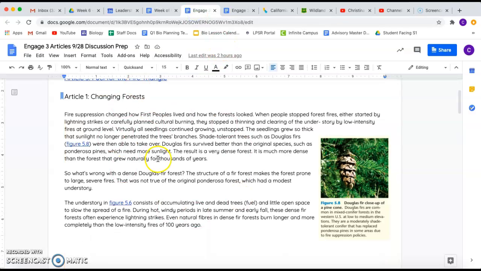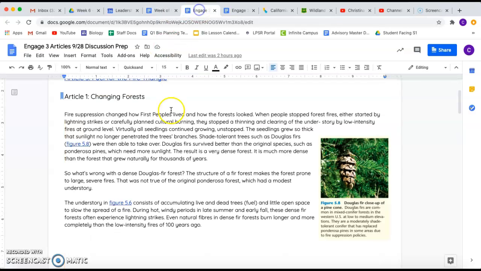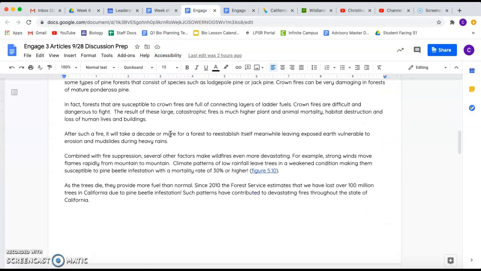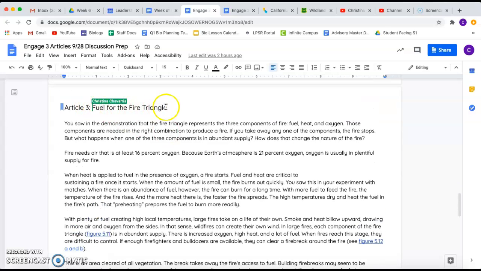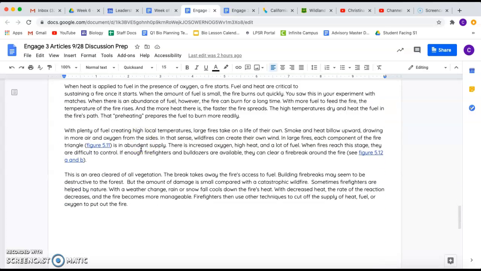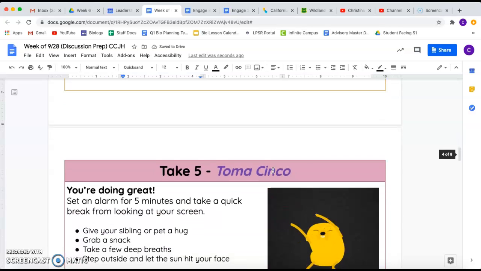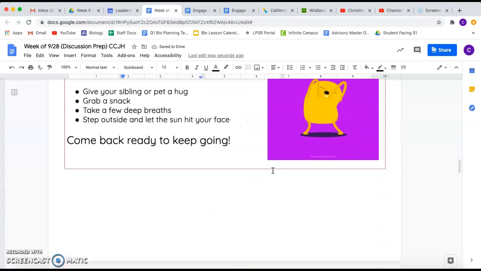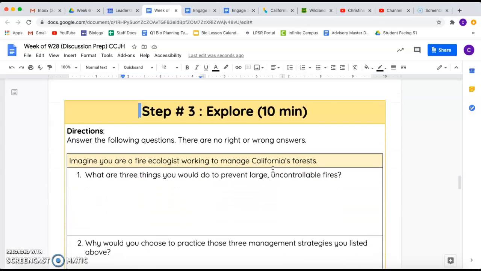Once I finish reading Article 1 and I fill out this organizer here, I'm going to go back and read my second article, which I chose to be Fuel for the Fire Triangle. I'm going to read this article, take notes here in the graphic organizer, and then I'm done. Once I do that, I'm going to move on. I'm going to take a quick break and then come back and complete the final step, which is to explore.